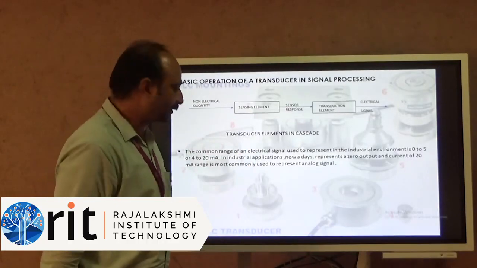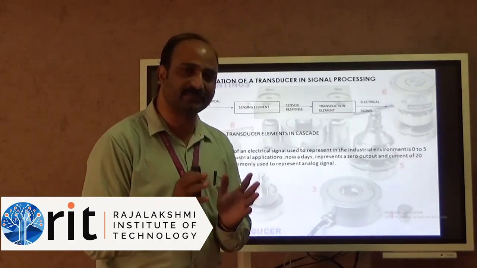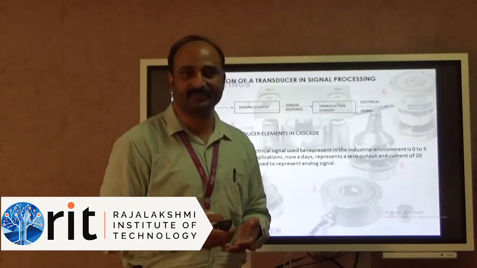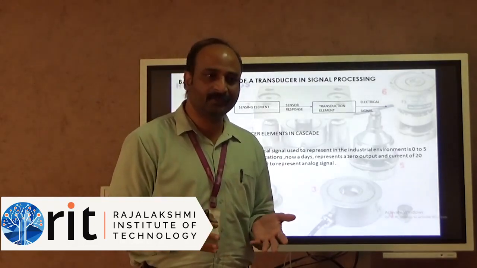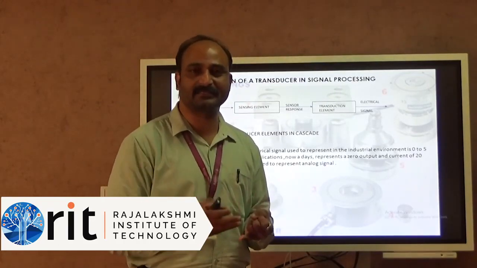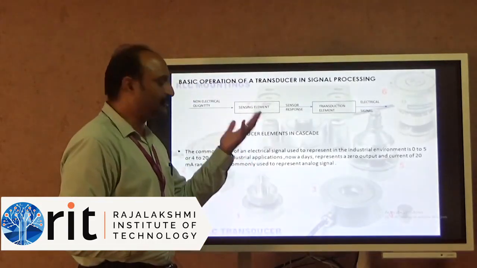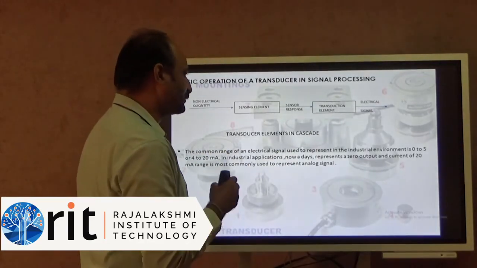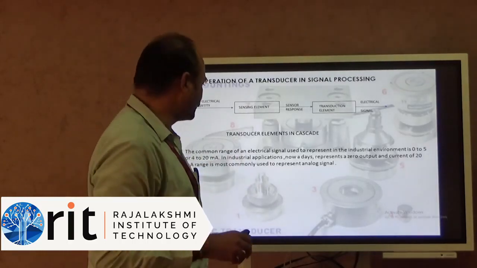The common range of an electrical signal used in industry: mostly we use transducers for industrial purposes. There is a variety of applications in tire manufacturing industries. As I explained in earlier classes, the tire manufacturing process uses a variety of sensors: temperature sensors, pressure sensors, humidity sensors. In the industrial environment these sensors work in the range of 0 to 5 volts or 4 to 20 milliamps. Normally, we work in the 20 milliamp range.